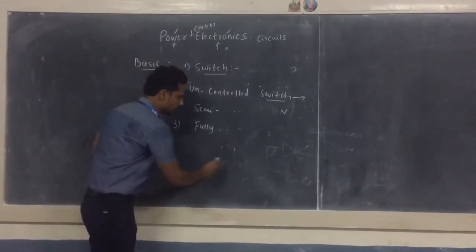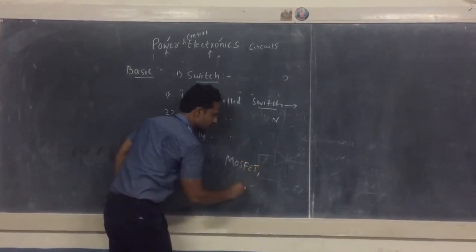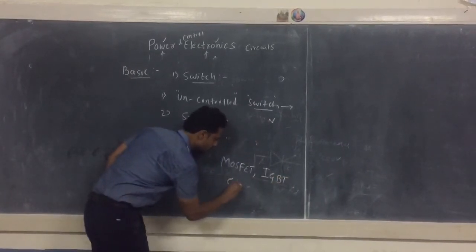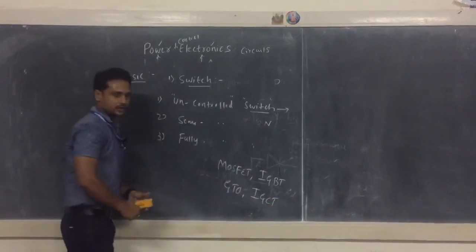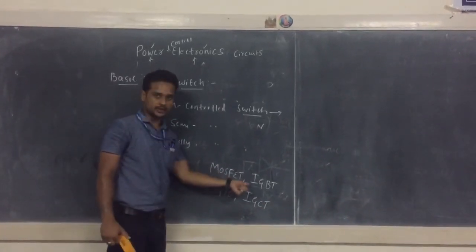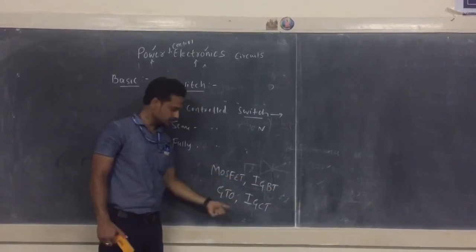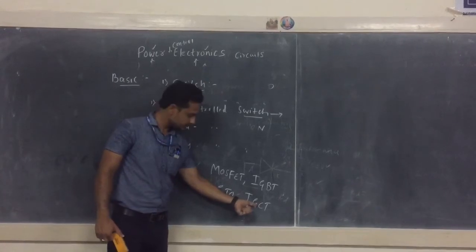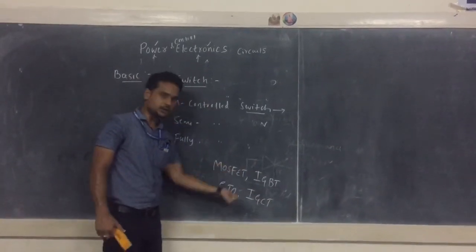The best examples are the MOSFET, IGBT, GTO, or IGCT. That is the metal oxide semiconductor field effect transistor, insulated gate bipolar transistor, gate turn-off thyristor, and integrated gate commutated thyristor. These are the fully controlled switches.